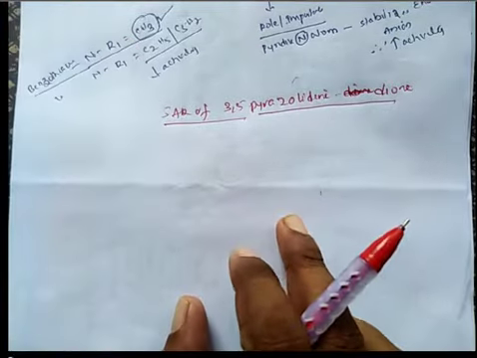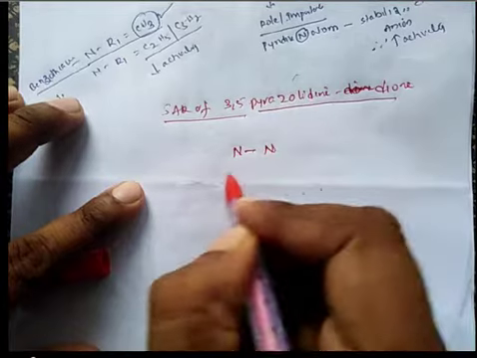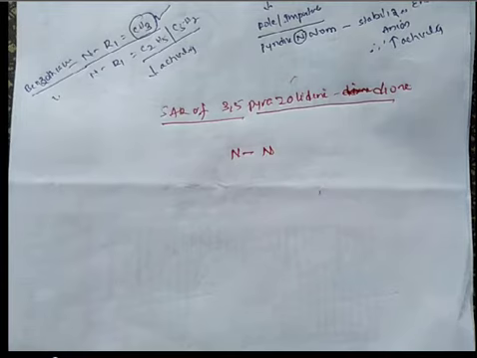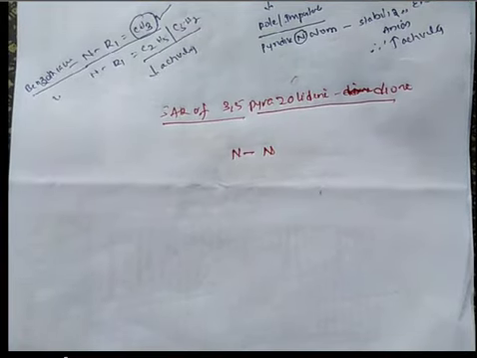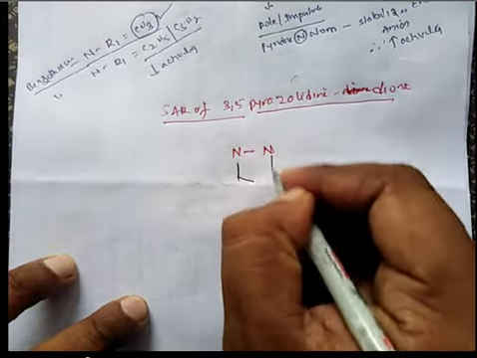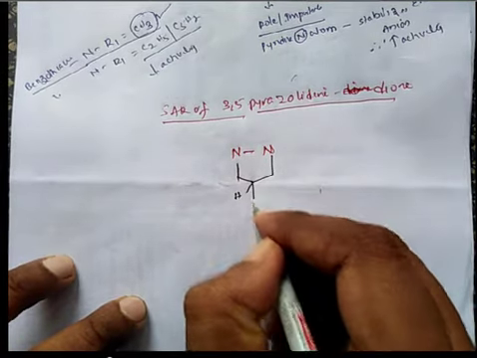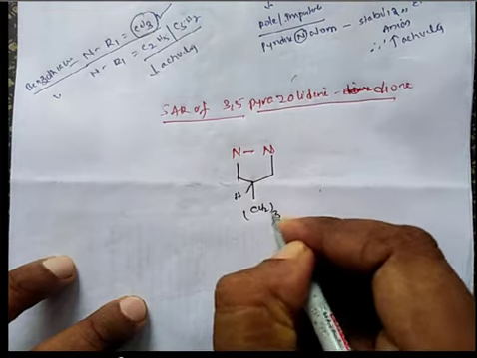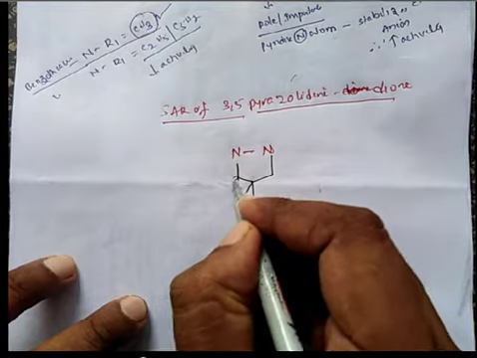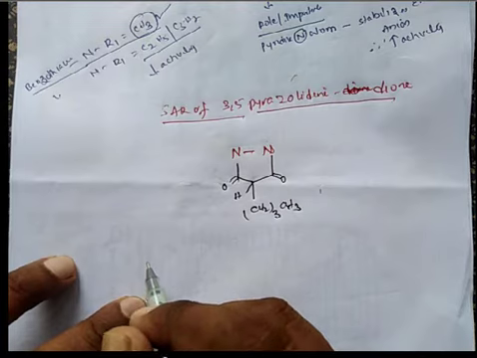So the general structure is here. Two nitrogens. There is a hydrogen here. There is a CH2CH2CH3. And there is a double bond here, in the 3,5 position.